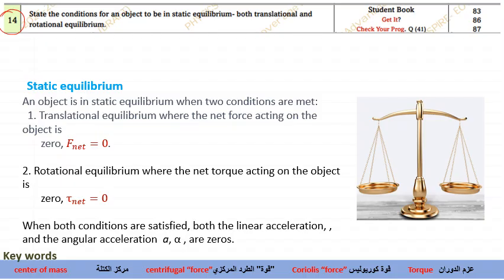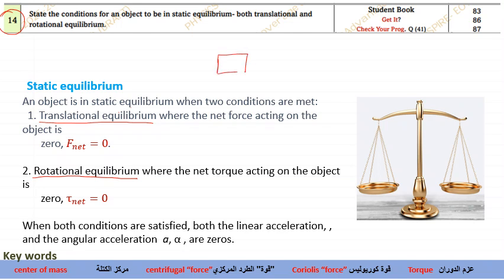When do we say static equilibrium? To be in static equilibrium, an object must satisfy two conditions. What are those conditions? The first condition is that it must be in translational equilibrium. The second is that it must be in rotational equilibrium. So again, we'll have confusion about when it is in translational equilibrium and when it is in rotational equilibrium. Okay. So for translational equilibrium, I'll take an example.